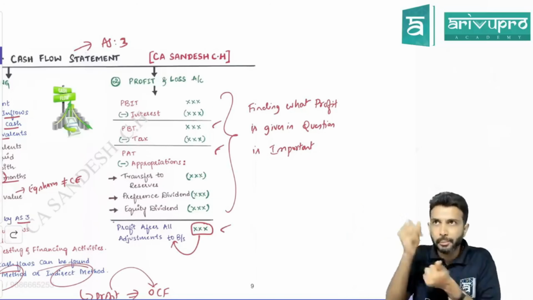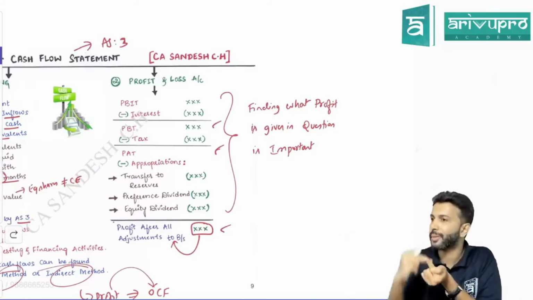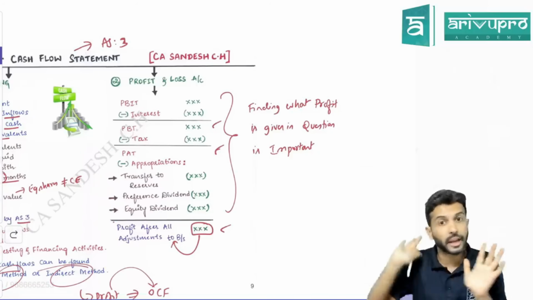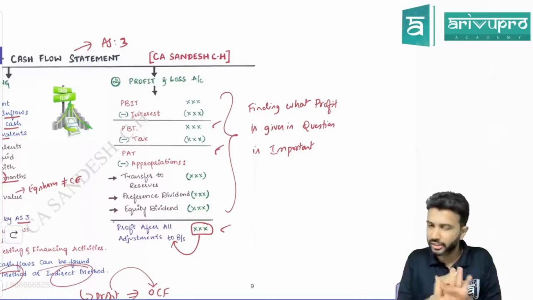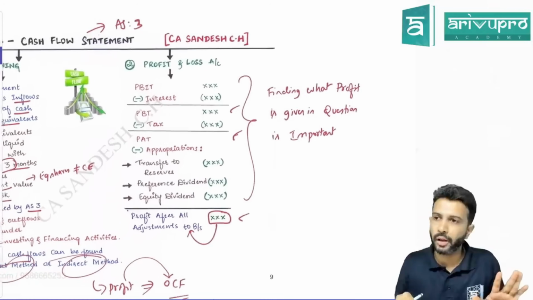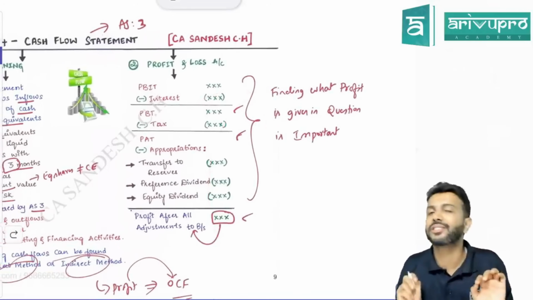The moment you say, I will mug up that this comes means plus, that comes means minus, if you start approaching like that, cash flow statement can be a nightmare. So don't go into that mug-up zone. This need not be mugged up. First identify what sort of profit is given to you in the question.